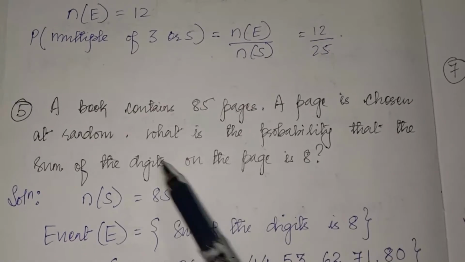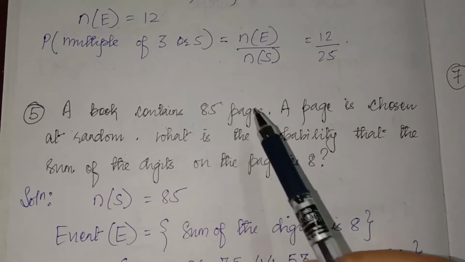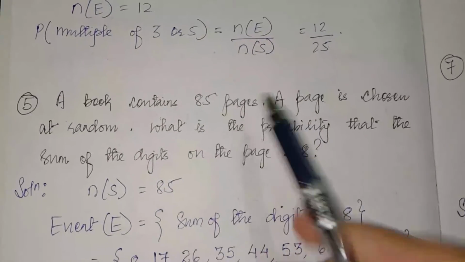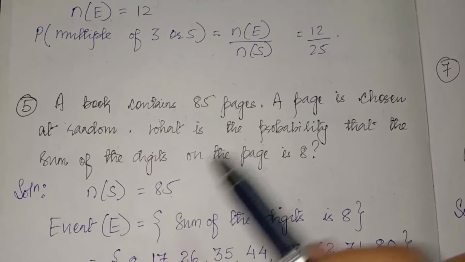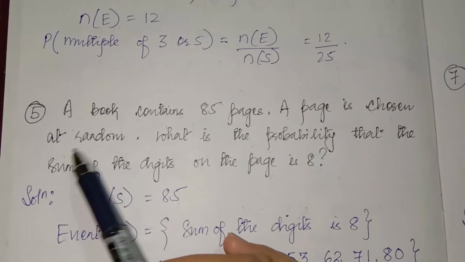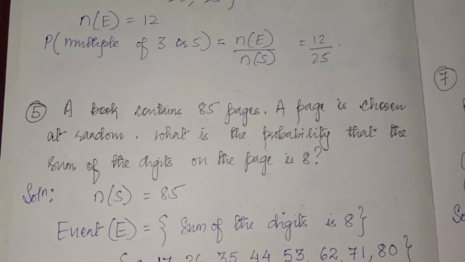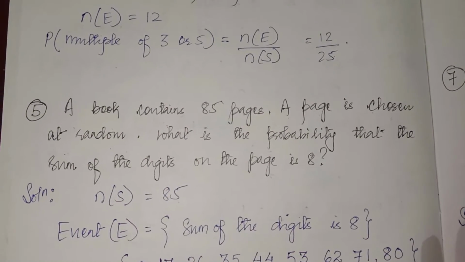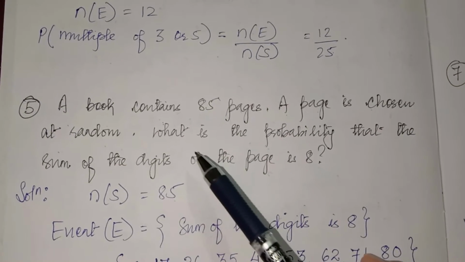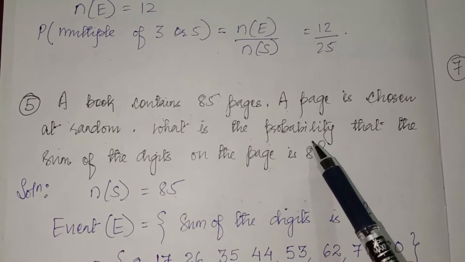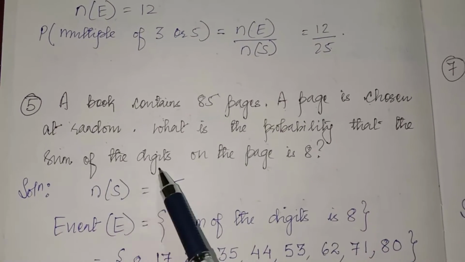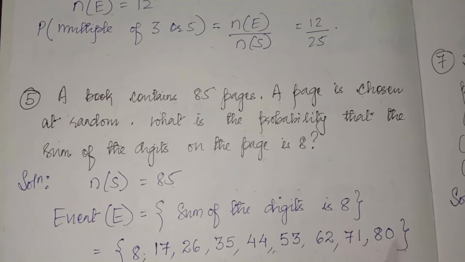Now the next question: a book contains 85 pages. So there are 85 pages, the sample space is 85. A page is chosen at random. So when we choose a page randomly without looking at it, what is the probability that the sum of the digits on the page number is 8?